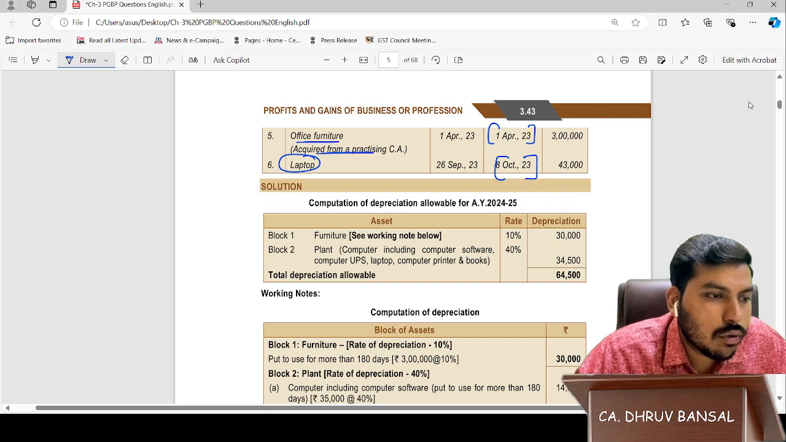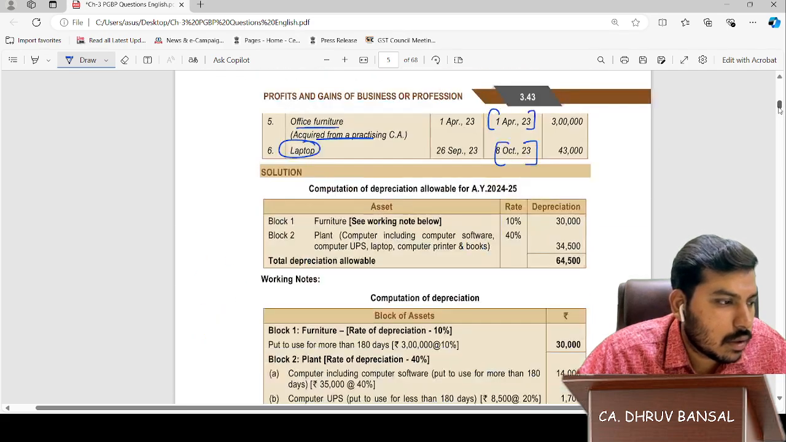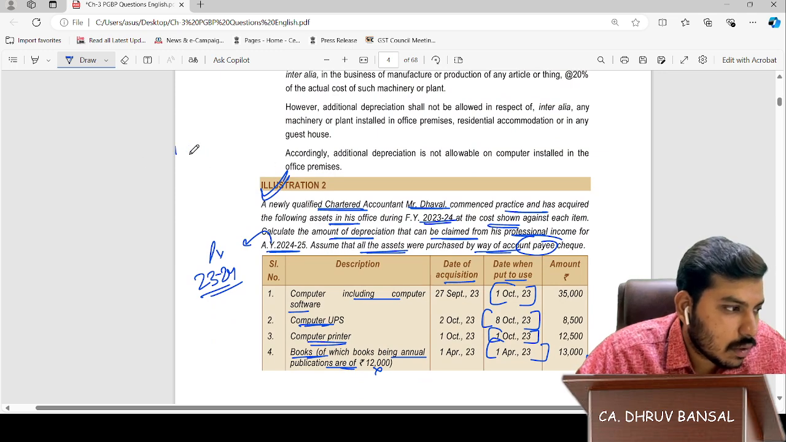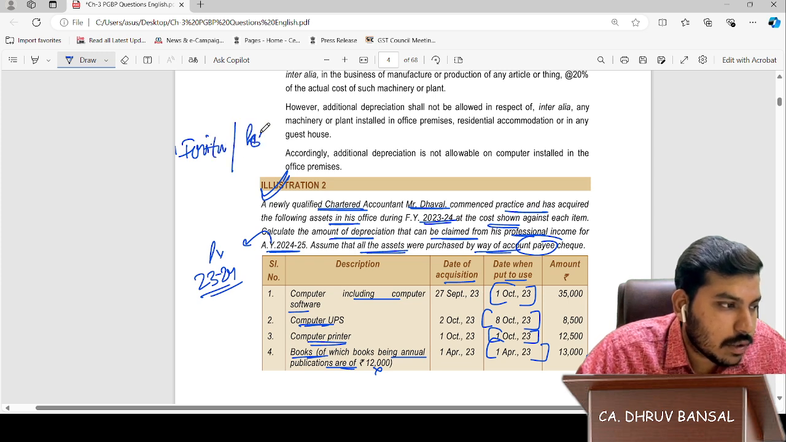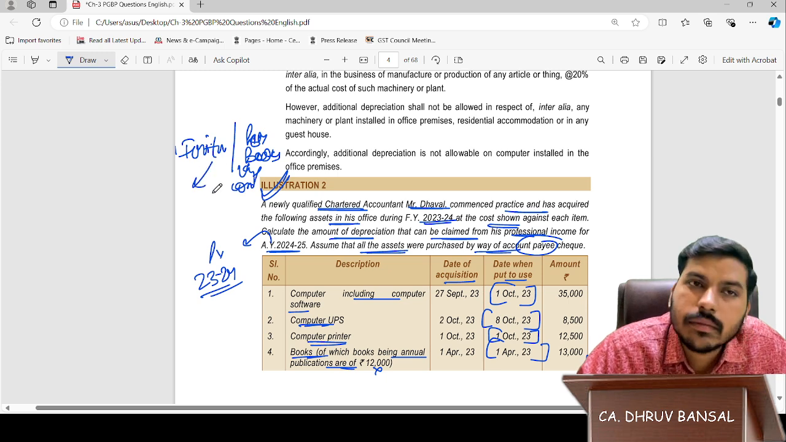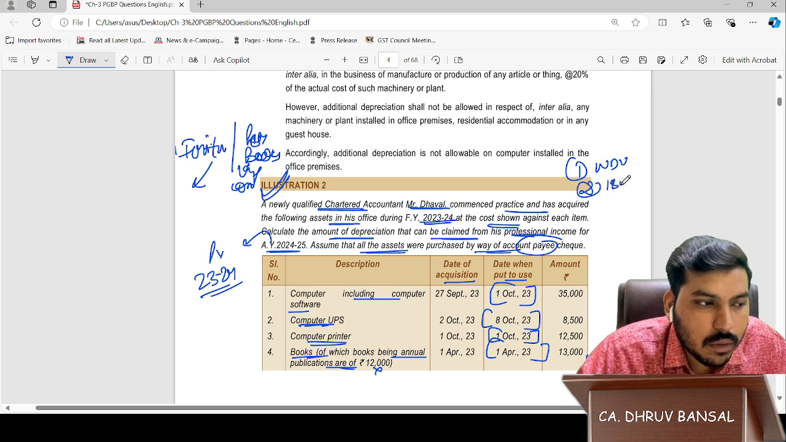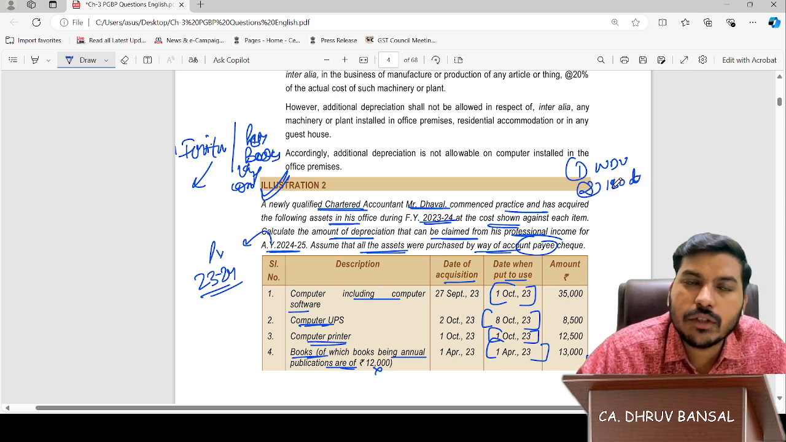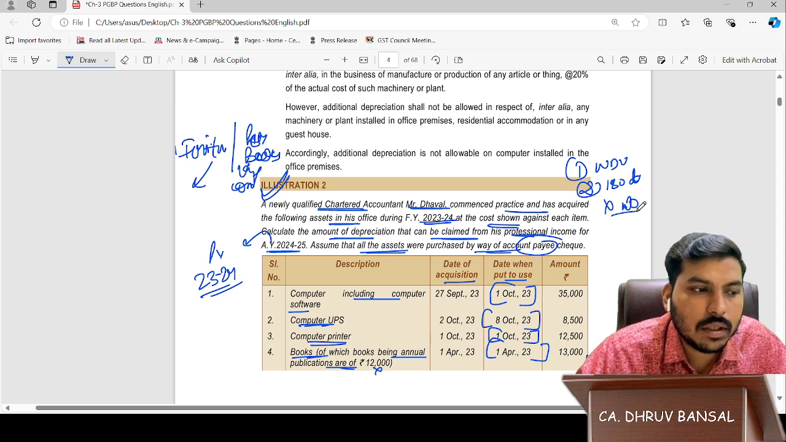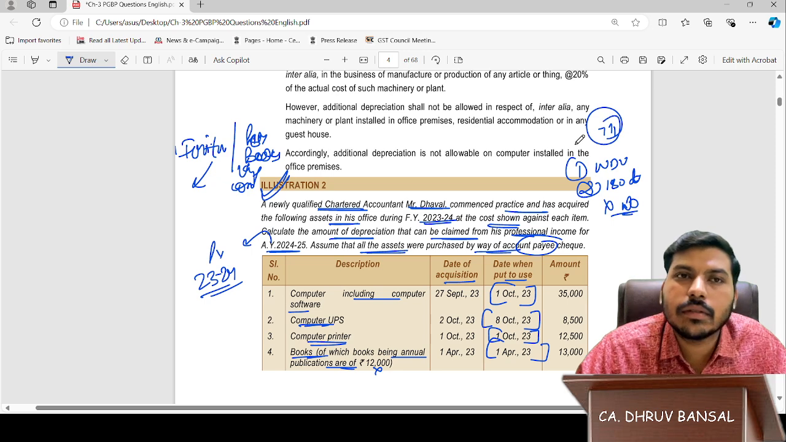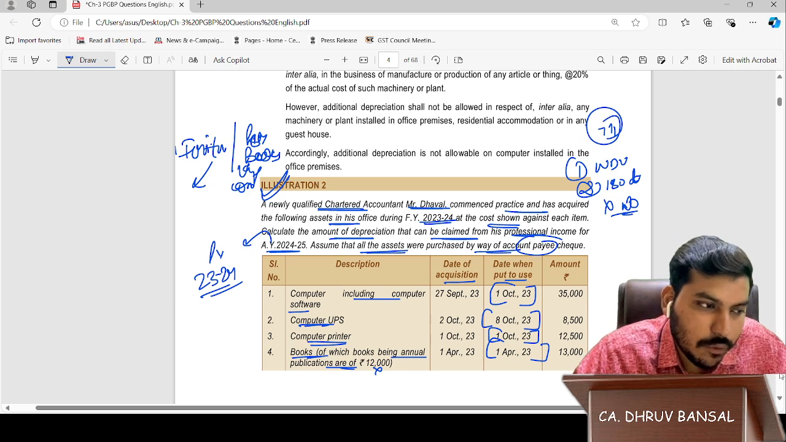Now see, friends, here also two blocks are given. One for the furniture and the rest for other plant and machinery. In other plant and machinery, books will come, laptop will come, computer will come, and furniture is separate. So first we will check the calculation of WDV blockwise. Second, the 180 days calculation. And here it's not a manufacturing business, so there is no concept of additional depreciation. These three steps keep in mind. Let's check it.